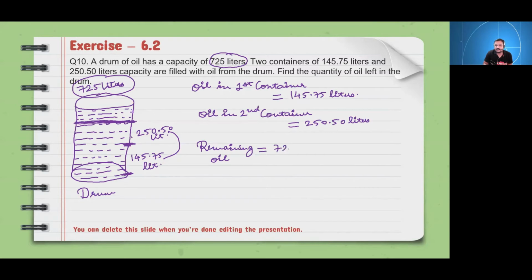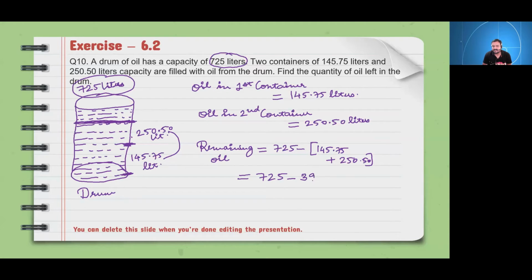It will be 725 minus, in bracket, 145.75 plus 250.50. Ayush, beta, please check the previous video. Yesterday's video we have discussed about addition. Okay. So 725 will be as it is. Minus sign will be as it is. First, we will solve the bracket. How much it comes? 396.25.